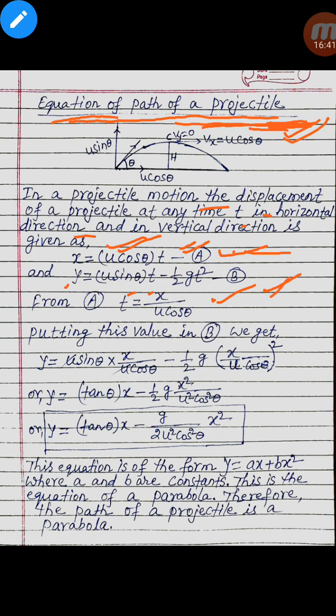Now from A, the first equation, t equal to x by u cos theta.